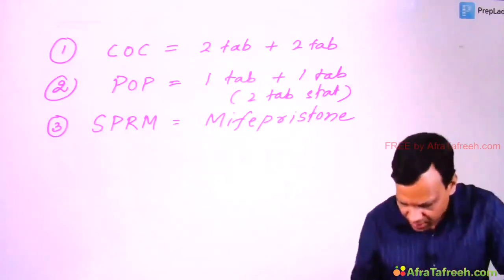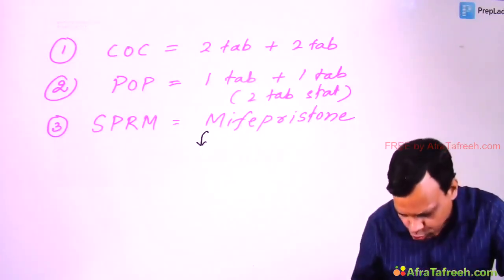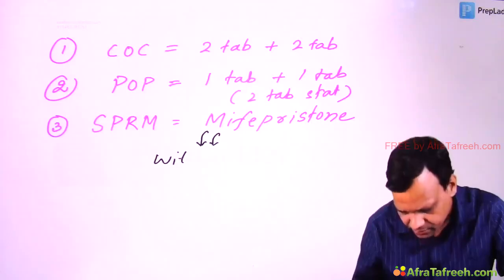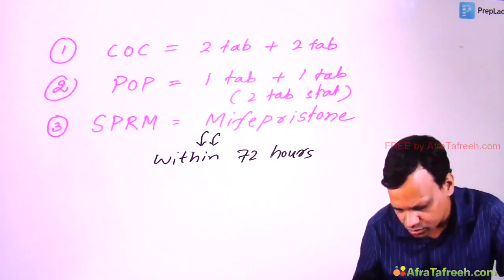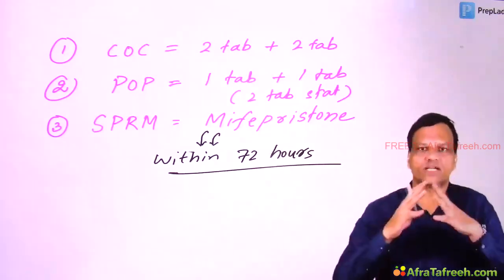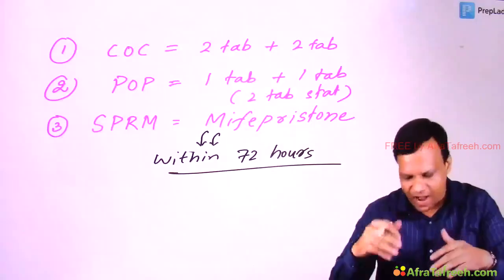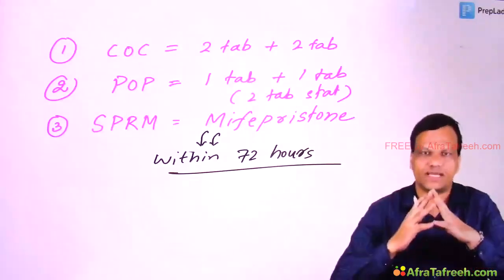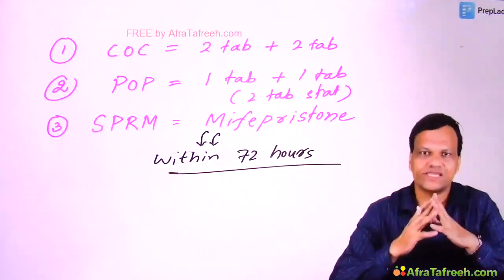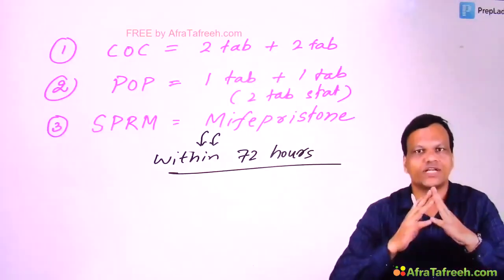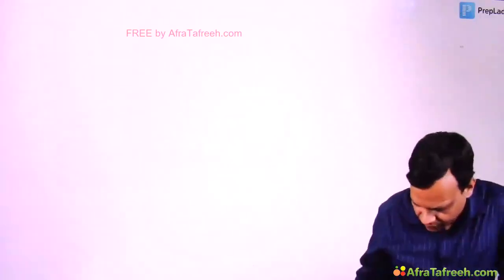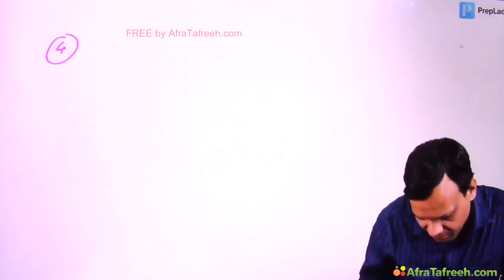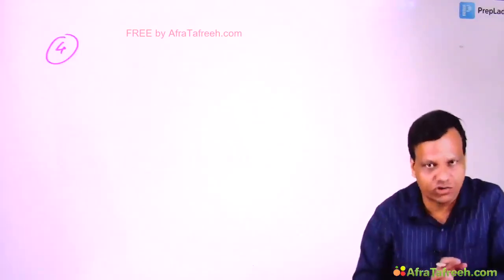Now all these emergency contraceptives should be used within 72 hours of unprotected intercourse. So within 3 days of unprotected intercourse they should be used. After that they are less likely to prevent pregnancy. They should be used as early as possible, but maximum within 72 hours of unprotected intercourse.